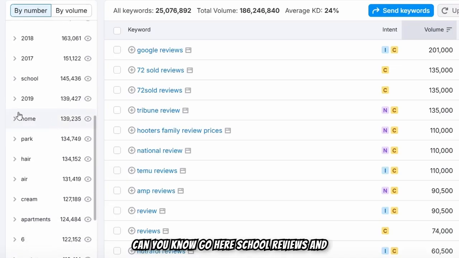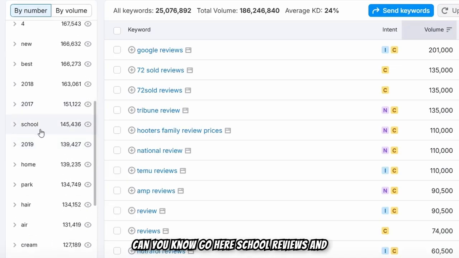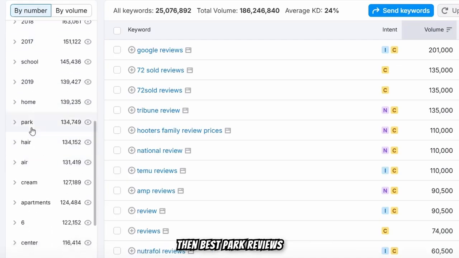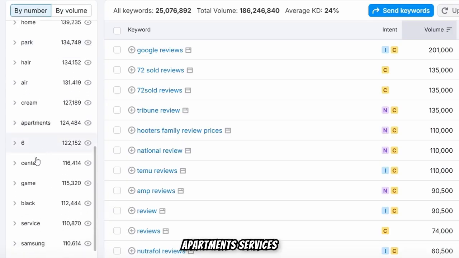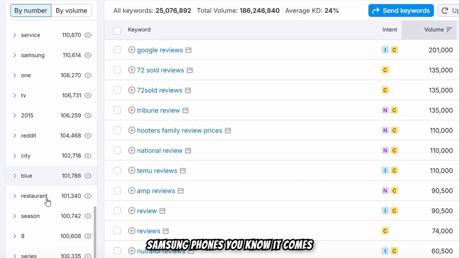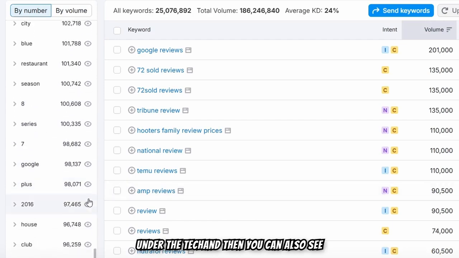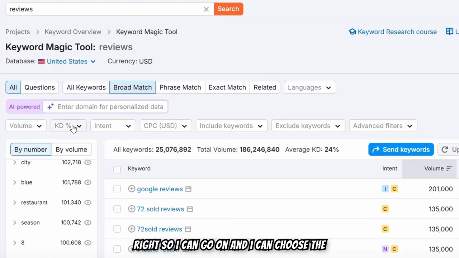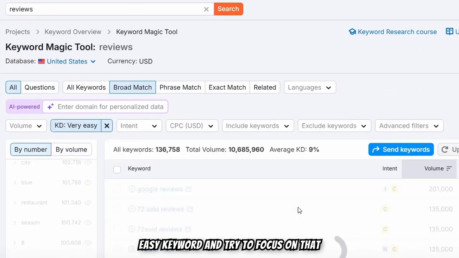And if I go on, I can go here: school reviews, and then best park reviews, apartments, services, Samsung phones. It comes under tech. And then you can also see seasons and series, for example Breaking Bad series reviews. So I can go on, right? I can go on and choose the easy keyword and try to focus on that first.